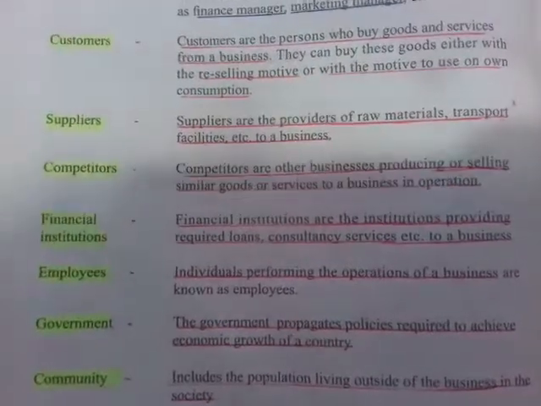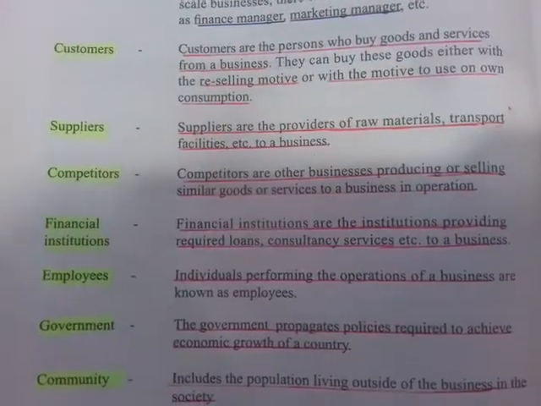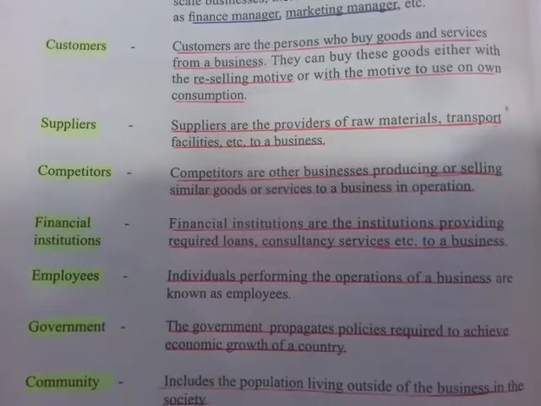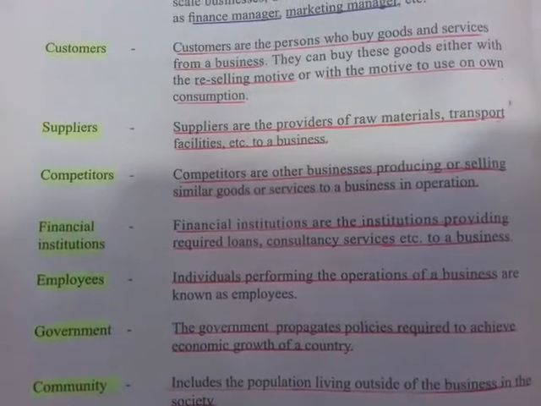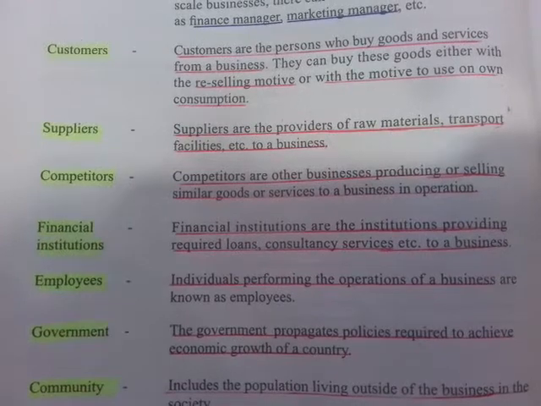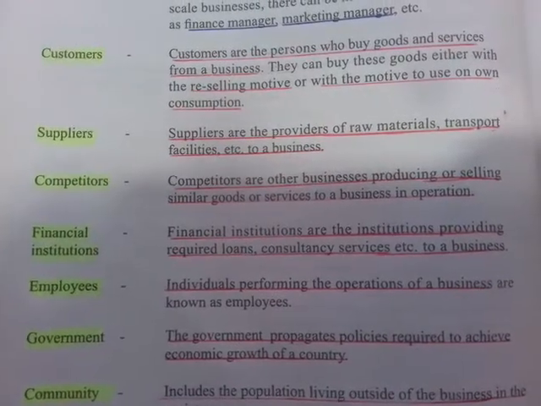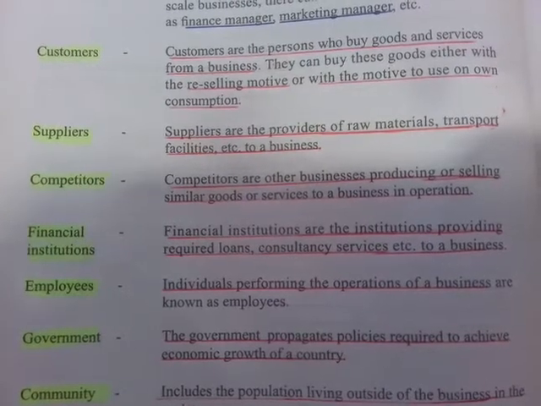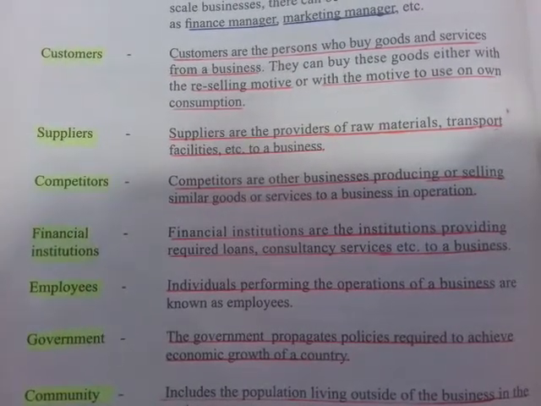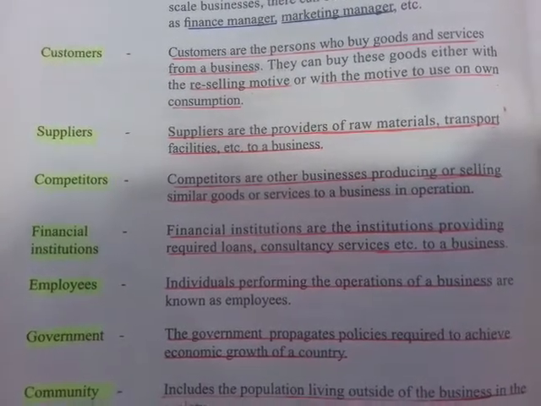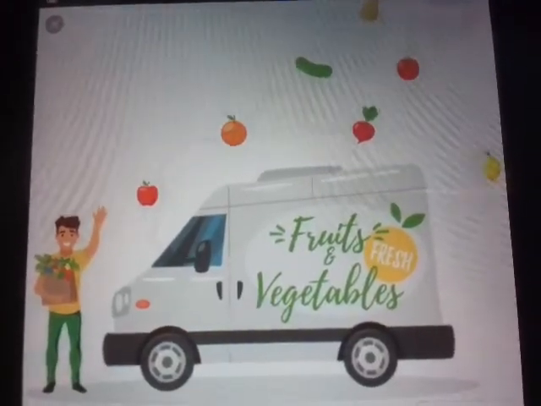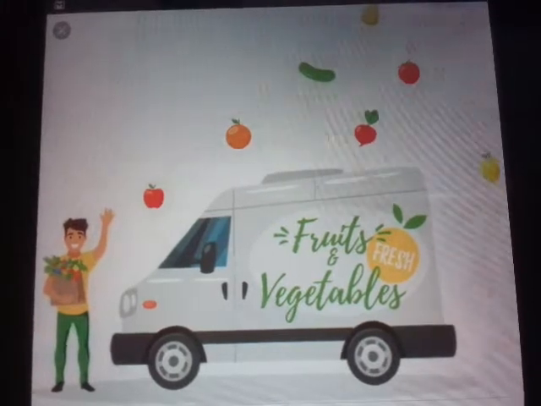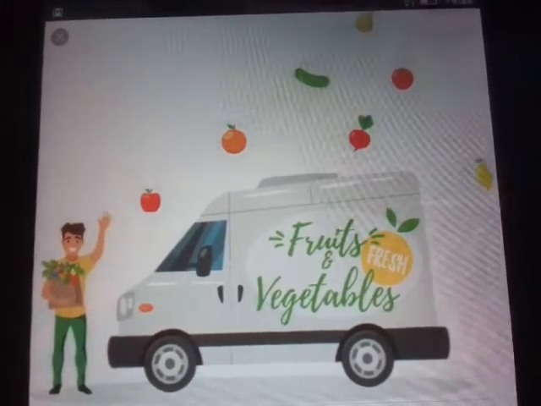Okay, so the next stakeholder is the supplier. Who's the supplier? From the word itself, we could understand that the supplier is a person who provides or transports facilities and raw materials to a business. So this is a supplier who is supplying fresh fruits and vegetables.